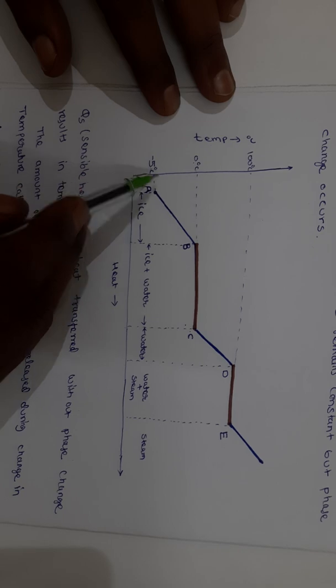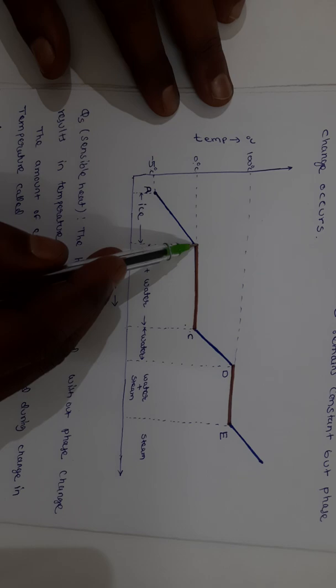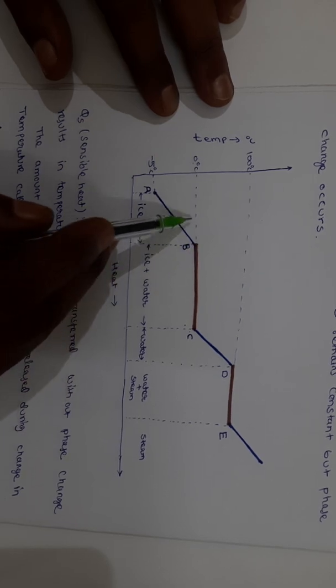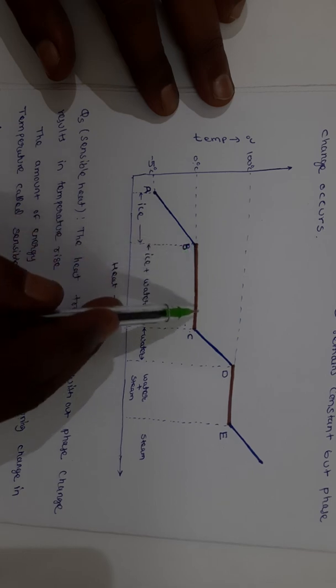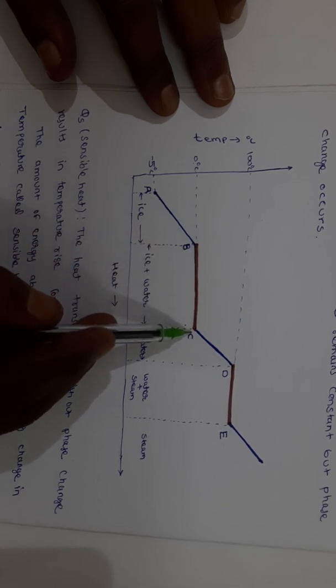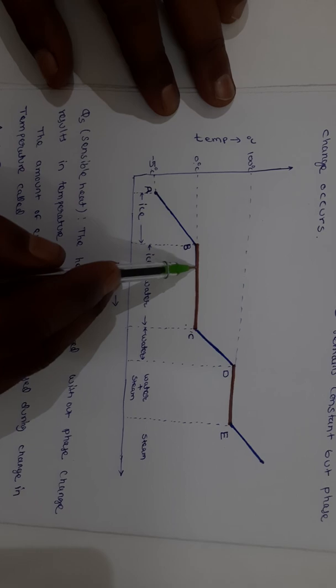From minus 5 degree centigrade to 0 degree centigrade, the ice is at 0 degree centigrade. We are continuously supplying the heat. This ice melts and is converted to water, and at point C it completely converts to water. During this phase, its absorption of heat is called latent heat. Without changing temperature, it changes its phase, and that is called latent heat.